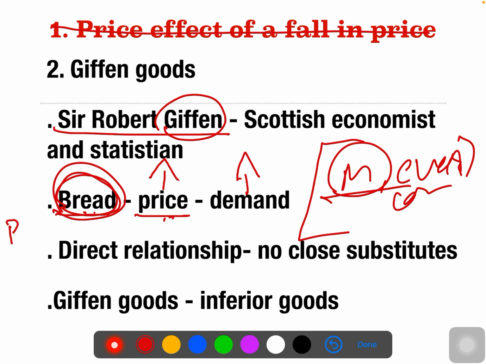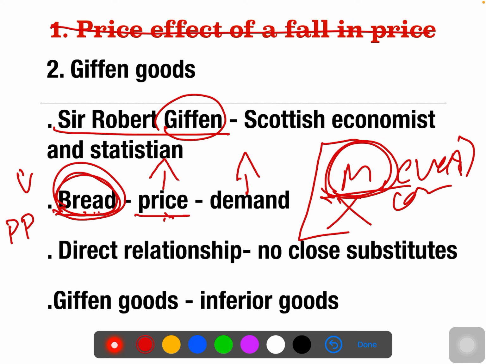In that, what we can see is that purchasing power is going to decrease. If the price is lesser, your purchasing power is going to increase. If the price is higher, your purchasing power is going to decrease, so you will purchase bread. The meat is costlier than the bread, even though the price of bread is increasing. In that case, they'll cut off the meat consumption and they'll purchase more bread.